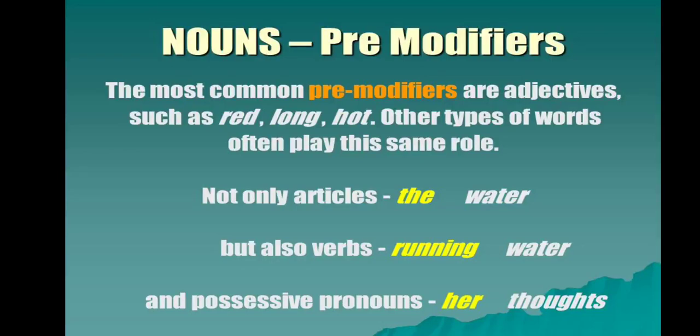The most common pre-modifiers are adjectives such as red, long, hot, all the adjectives, okay? They all are mostly pre-modifiers. Not only articles like the, but also verbs like running and possessive pronouns like her thoughts, okay? All these modify the noun.